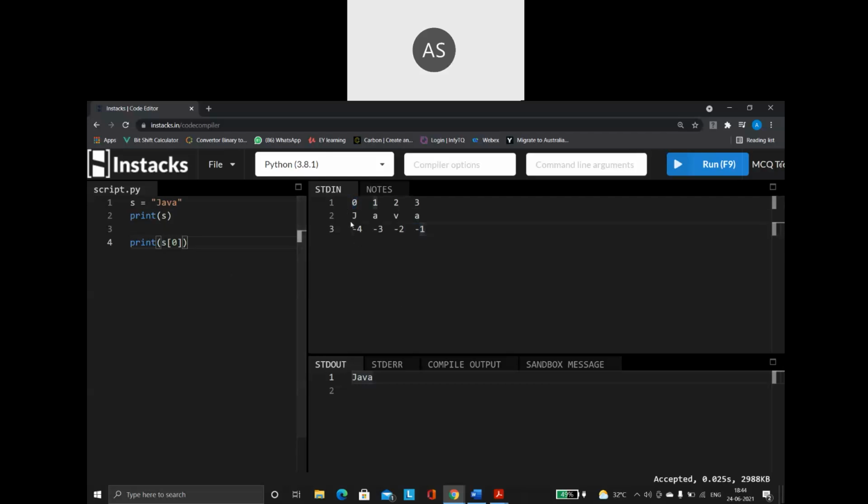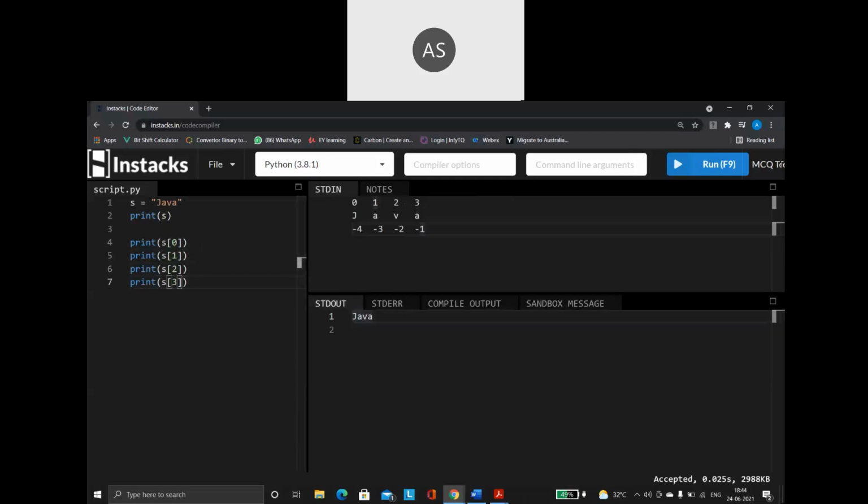So now if I want to print character by character, what do I have to do? I have to use a print statement like this, then s of 1, then s of 2. Till the end of the string, I have to give each and every index value like this, s of 3. When I run this, I am accessing individual indexes.